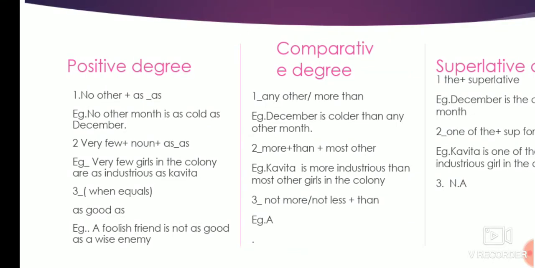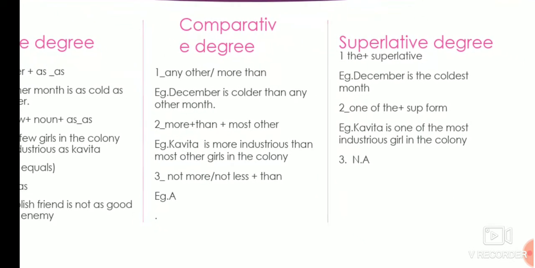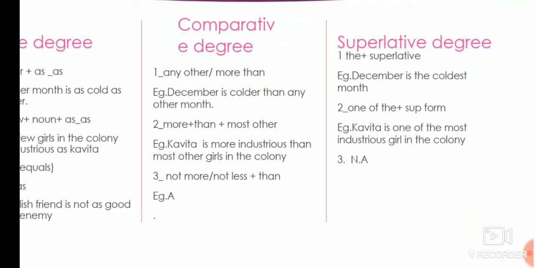See the example: no other month is as cold as December. For the comparative degree, you have to add any other or more than. So December is colder than any other month. And for the superlative, before the superlative degree you have to use the. So December is the coldest month.